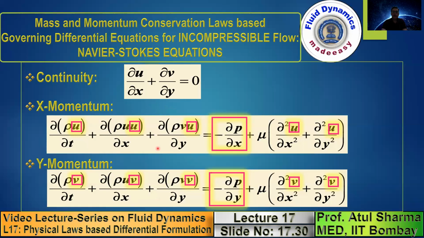The non-linearity comes from this momentum flow rate, which consists of the mass flux, which consists of a velocity, which is again multiplied by a velocity. This is a non-linear differential equation, and it is second order in space and first order in time.